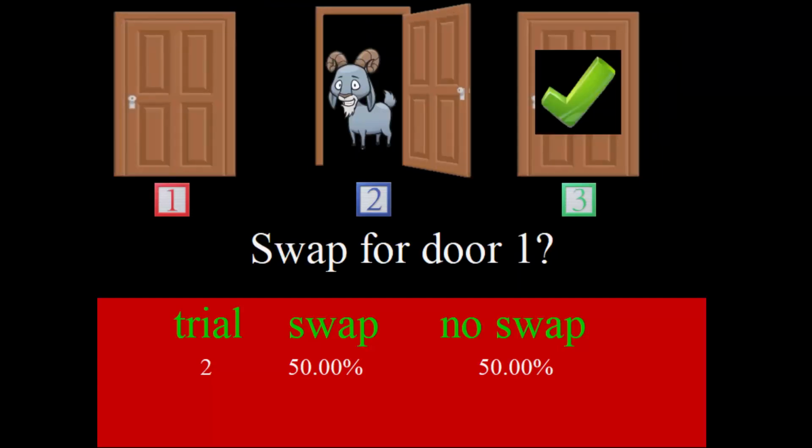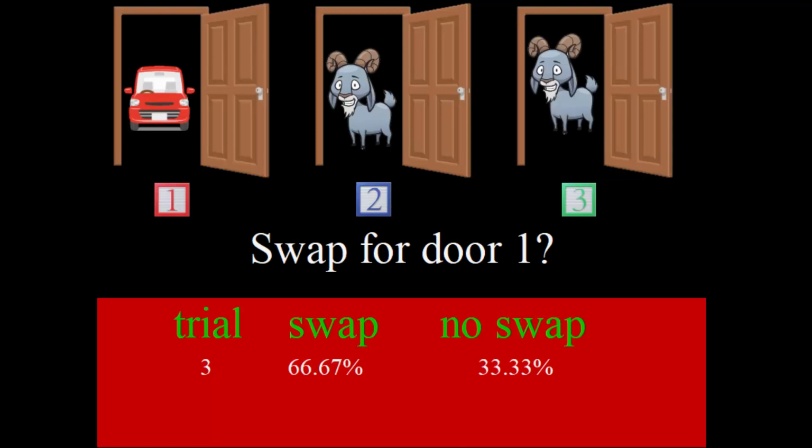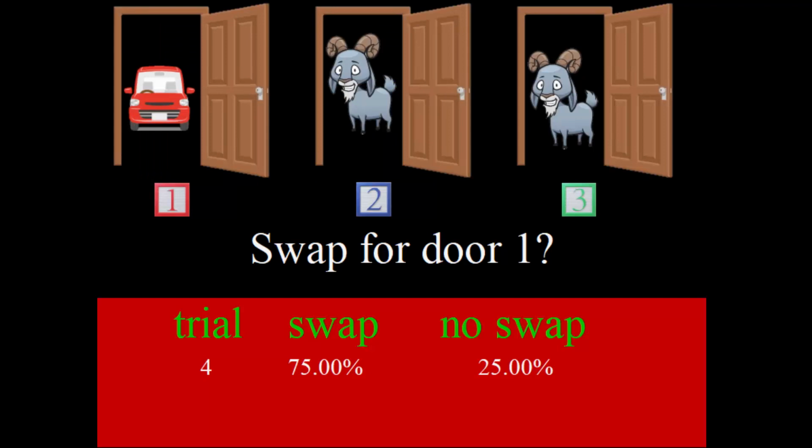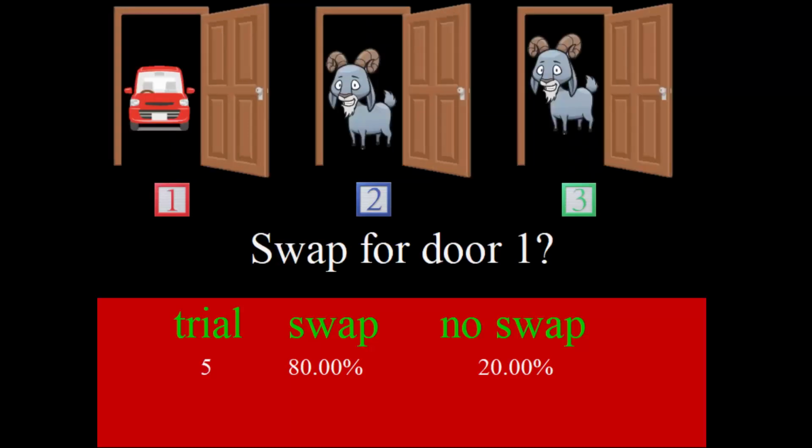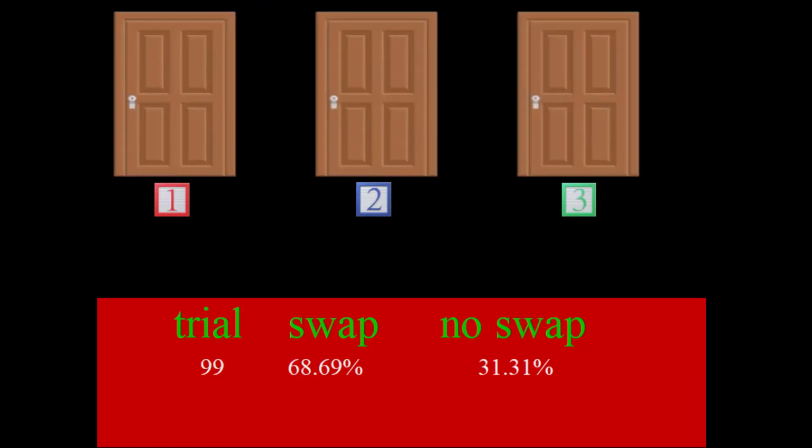Another trial. Notice what's happening with the percentages at the bottom. There's trial 4. At the moment, we have at the bottom that the contestant would be better off 75% of the time if they swap. And the 5th trial, 80% by swapping. Let's speed up the process. Up to the 99th trial, we'll go to 100 trials.